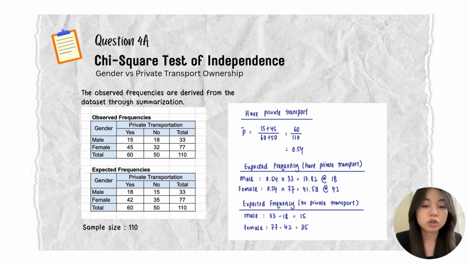For those who don't have private transport, for males the total is 33 minus those who have their own private transport, which is 18, so we get 15. And for females, it is 77 minus 42, and we get 35.